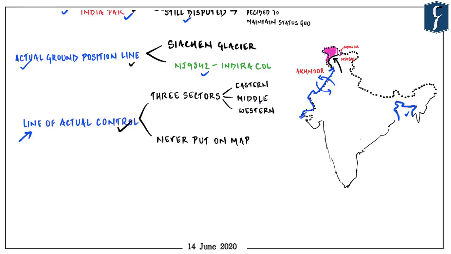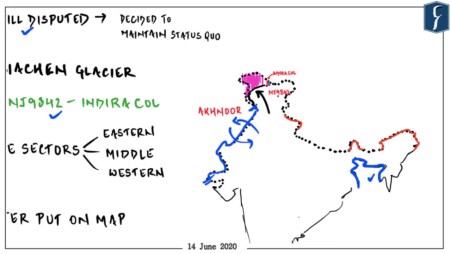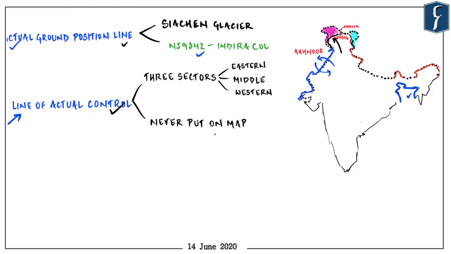If we talk about its segregation, it is divided into three sectors. The eastern sector, which spans Arunachal Pradesh and Sikkim. The middle sector in Uttarakhand and Himachal Pradesh. And the western sector, of course, in Ladakh. However, the line of actual control in the region of Ladakh does not conform with the political map of our country. It runs something like this, with Aksai Chin controlled by China. So as you can see, it has never been put on a map, and that leads to frequent intrusions by Chinese into Indian territories because of the differing opinions of where the actual line is.